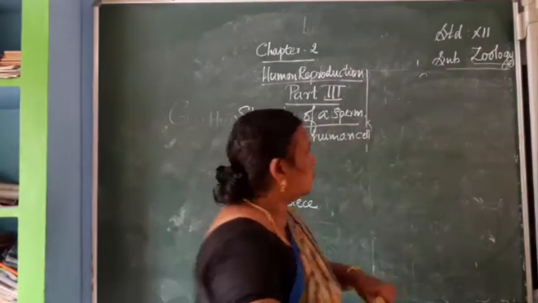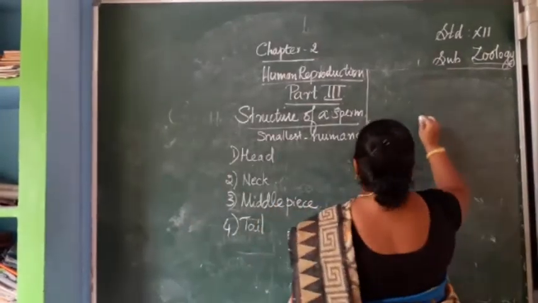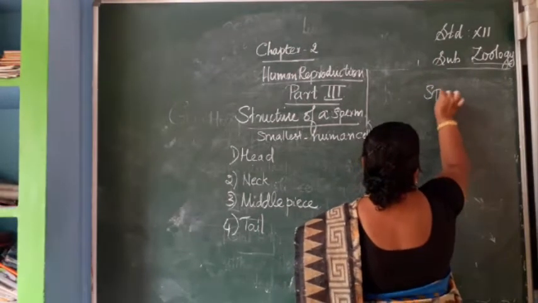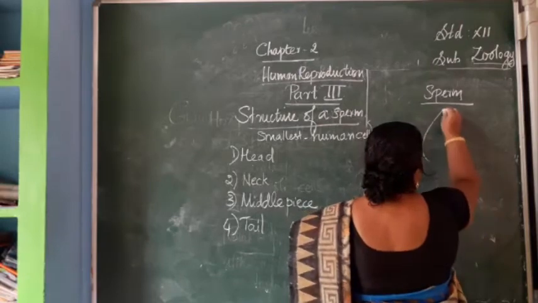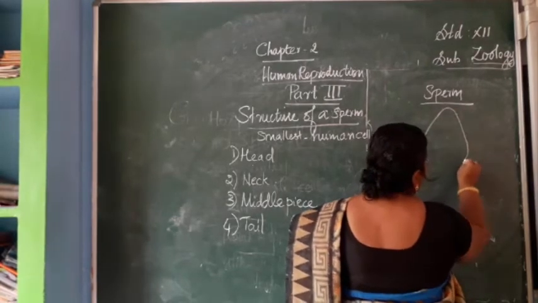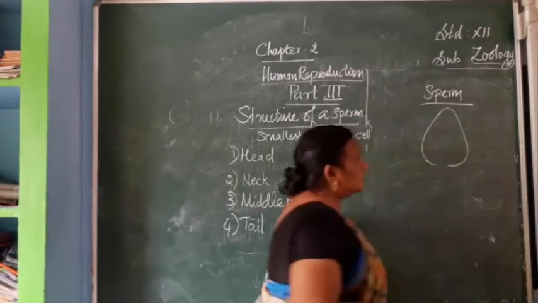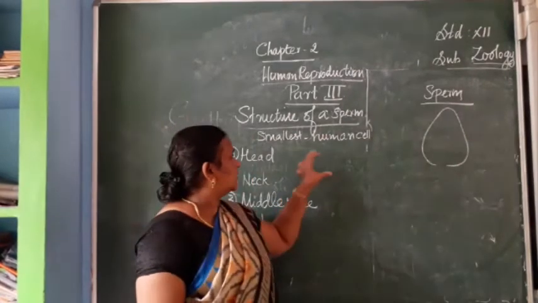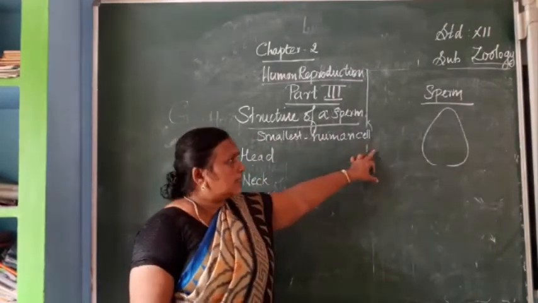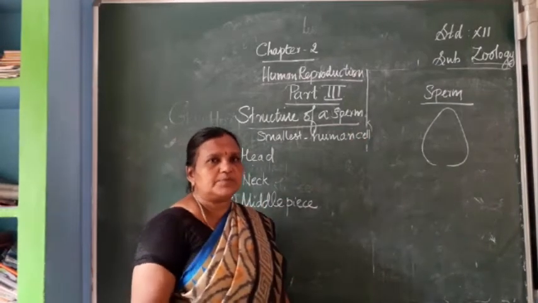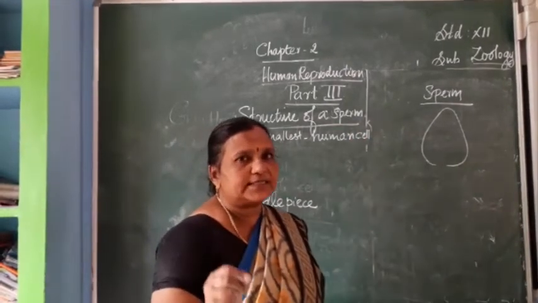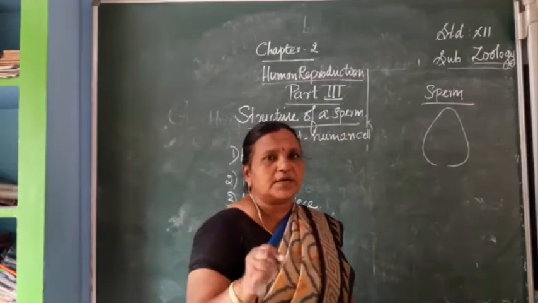First of all, we can move on to the head of the sperm. Head is oval in shape. Here the sperm has the head with oval shape, and on the interior side you can see the cytoplasm and the nucleus.